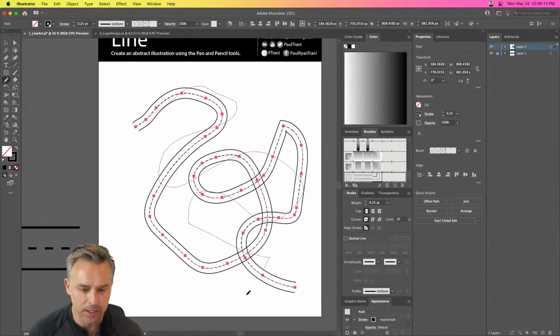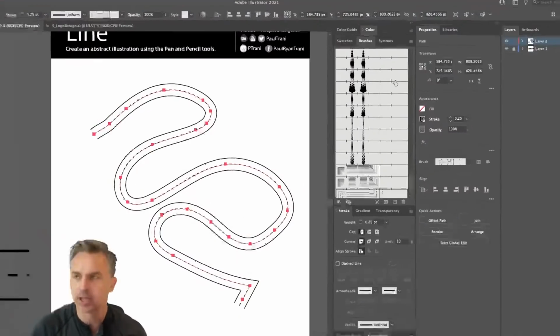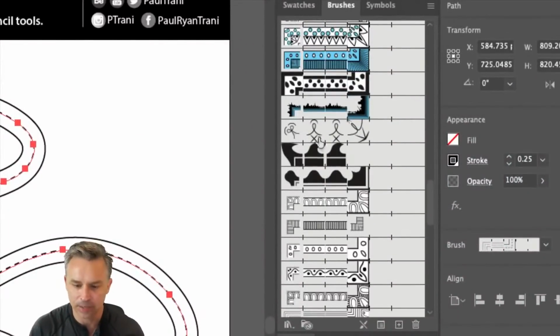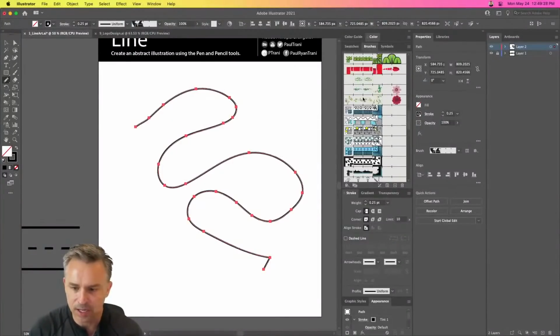So I encourage you to create your own brush. You could start applying all of these brushes. And the cool thing, since I gave you guys this file, it looked empty. Guess what? It's not. Right over here. Let's change it to something else. Bam, I don't know, ridges. Looks like a blade. Maybe these things with dots.